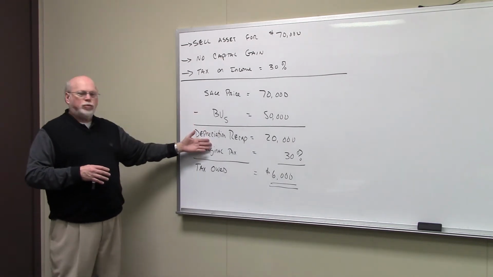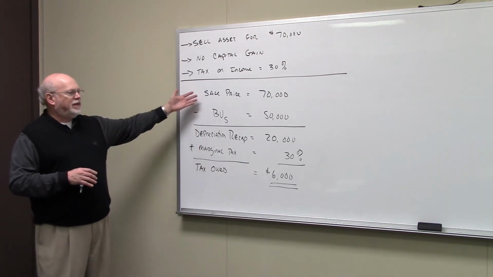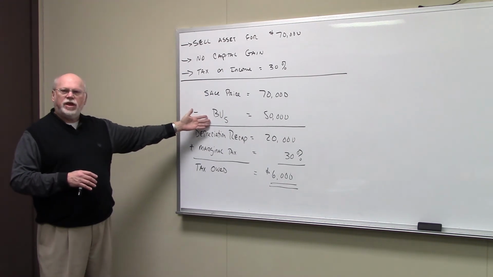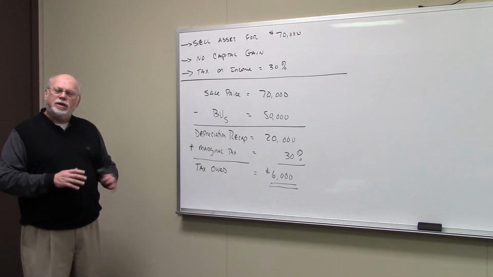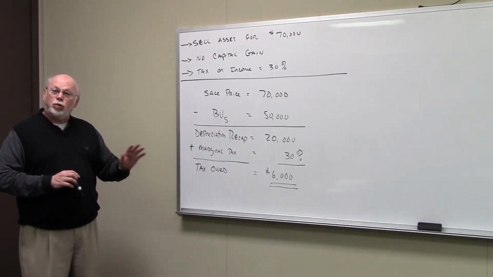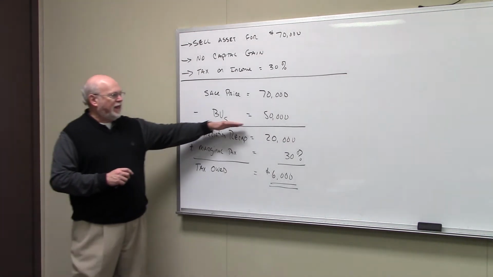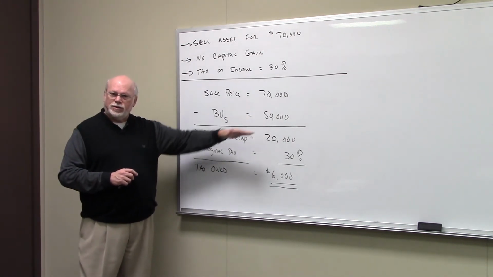How do you calculate depreciation recapture when there's no capital gains involved in it? You take the sell price of the asset, $70,000 in this case, you subtract from it the book value of the asset at that point in time. So 5 years have gone by, and we're selling this asset with an original depreciable value of $100,000. We're selling it for $70,000. And at that point in time, the book value of the asset is $50,000.